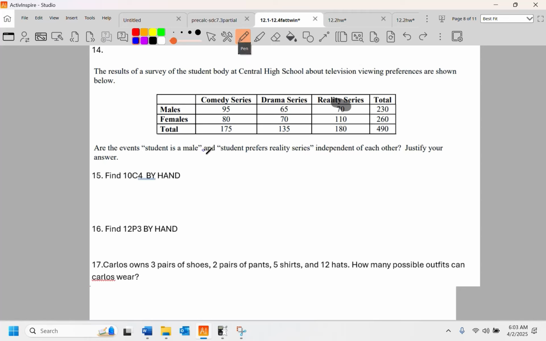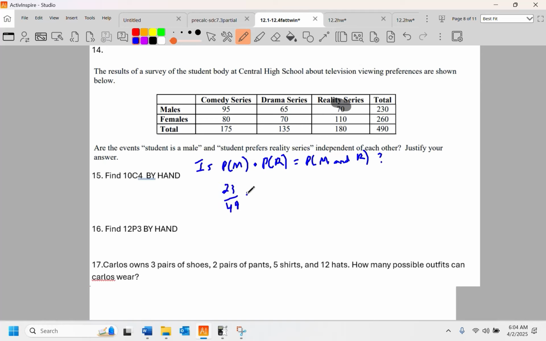So we're gonna see if the probability of being a male times the probability of enjoying reality series equals the probability of being male and reality. That's the question. So the probability of being a male is 230 in 490, or 23/49.